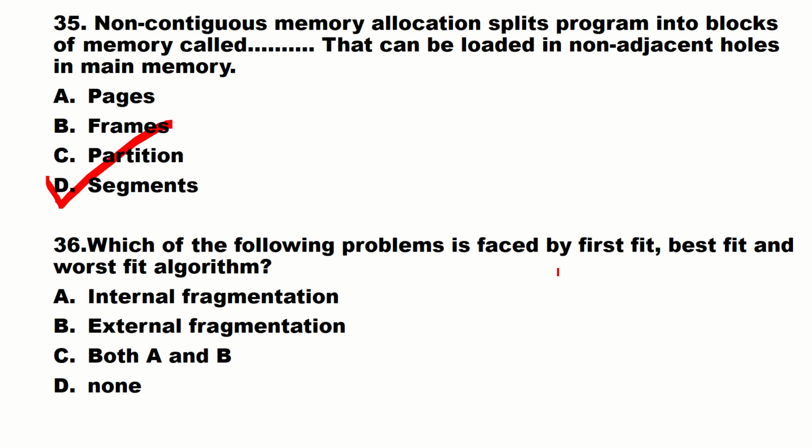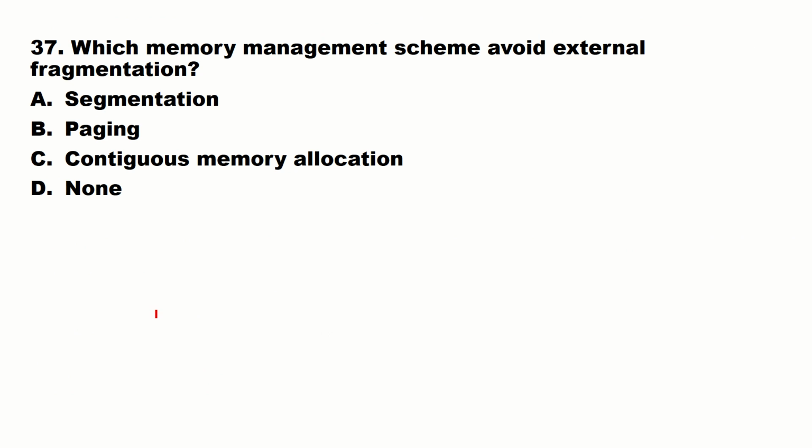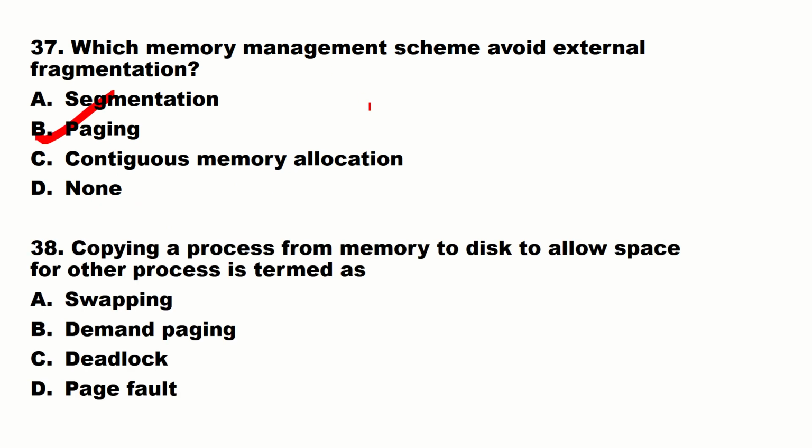Which of the following problems is faced by first fit, best fit and worst fit algorithms? Internal fragmentation, external fragmentation, both or none? That is both internal and external fragmentation. Which memory management scheme avoids external fragmentation? Segmentation, paging, continuous memory allocation, or nothing? Which one? Paging. That is the memory management scheme which avoids external fragmentation.